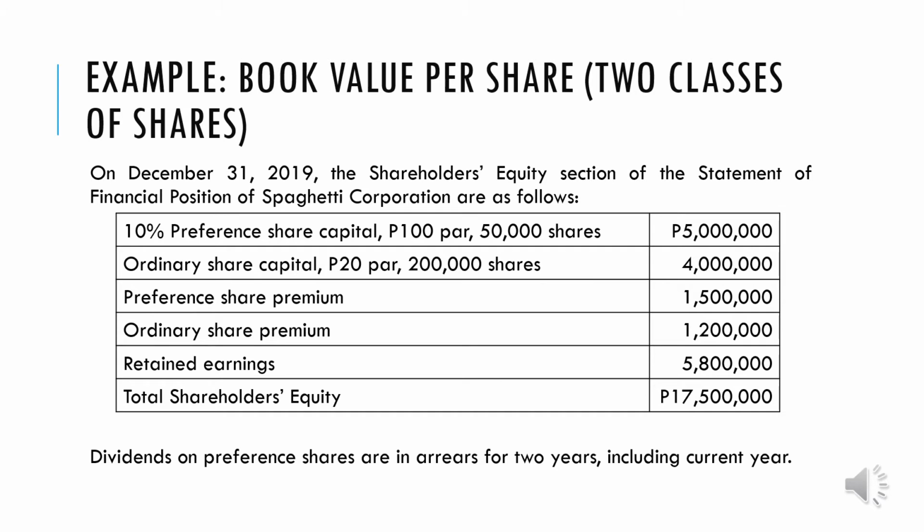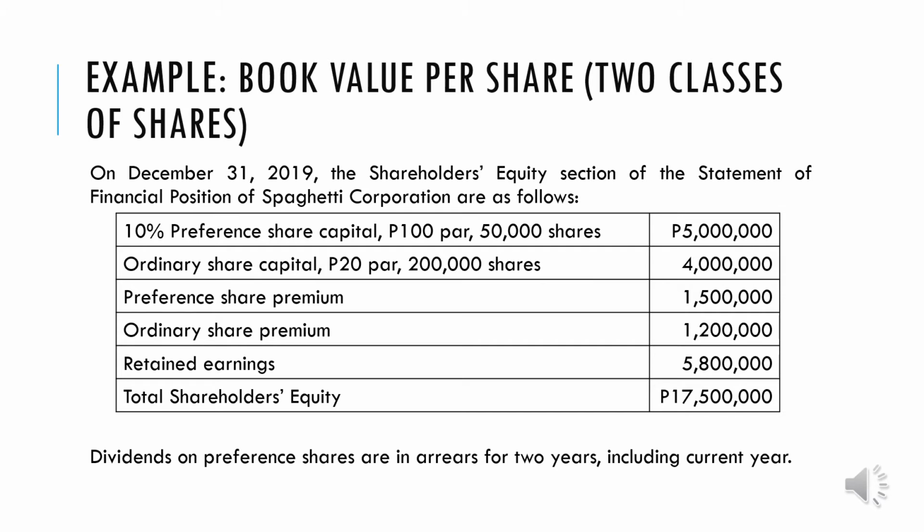Then ordinary share capital at 20 peso par, 200,000 shares, so that's 4 million. Preference share premium, 1,500,000. Ordinary share premium, 1,200,000. Retained earnings, 5,800,000, which will give us a total stockholders equity of 17,500,000. So this is now our starting point in computing the book value per share.